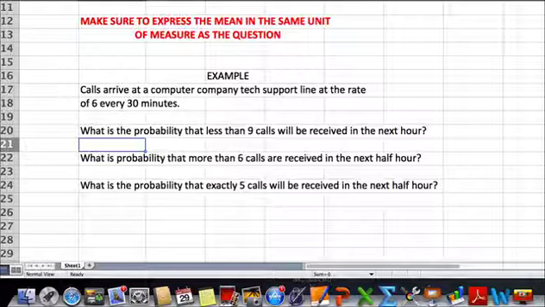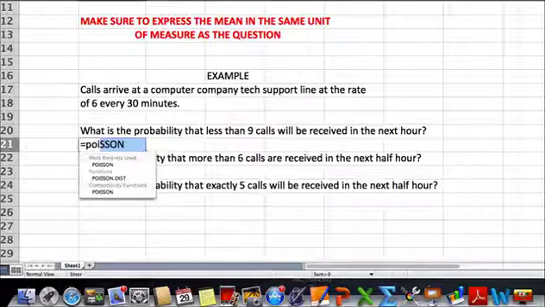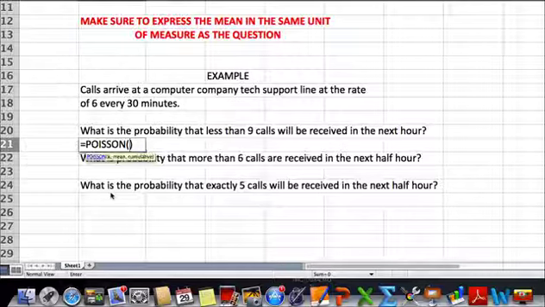What is the probability that less than 9 calls will be received in the next hour? Just like you had to do with binomial experiments, you need to understand what you're being asked. In this case, what is the definition of less than 9? Well, it's the cumulative value of 0 to 8. So you need to enter equal, type in Poisson and select it from the drop-down menu, and it will ask you what's the number you're looking at. It would be 8,